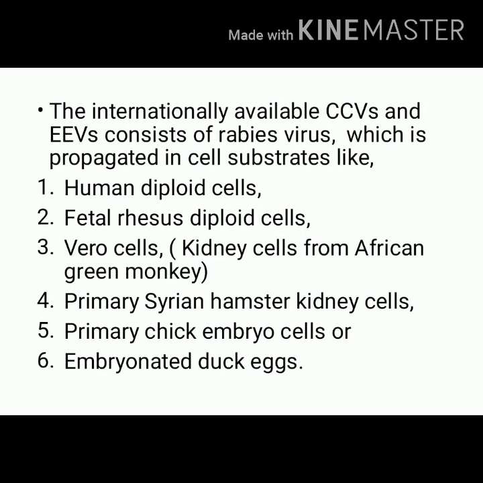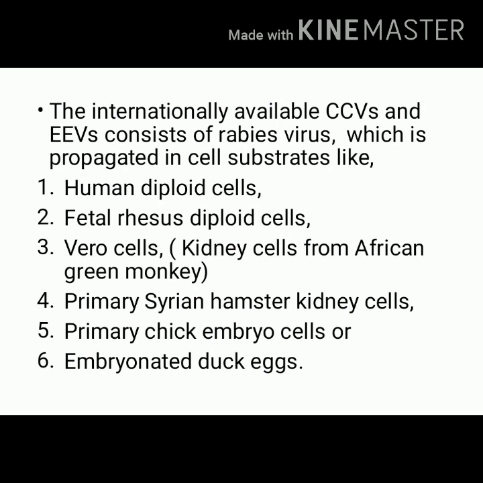So here different types of cells are used. It is propagated either through human diploid cells or fetal rhesus diploid cells, or sometimes Vero cells are used. Vero cells are kidney cells from African green monkey, or primary Syrian hamster kidney cells, or another most commonly used is primary chick embryo cells or embryonated duck eggs.